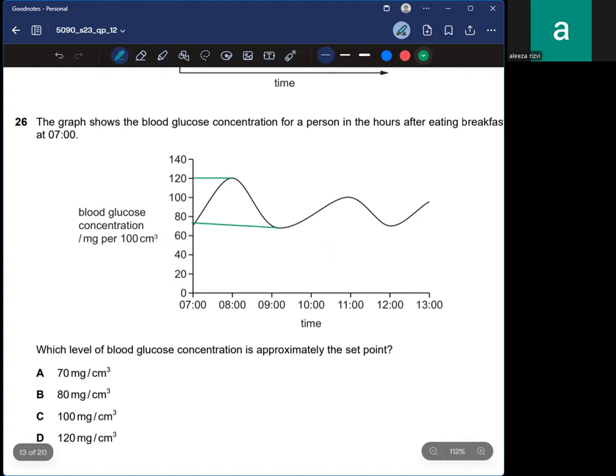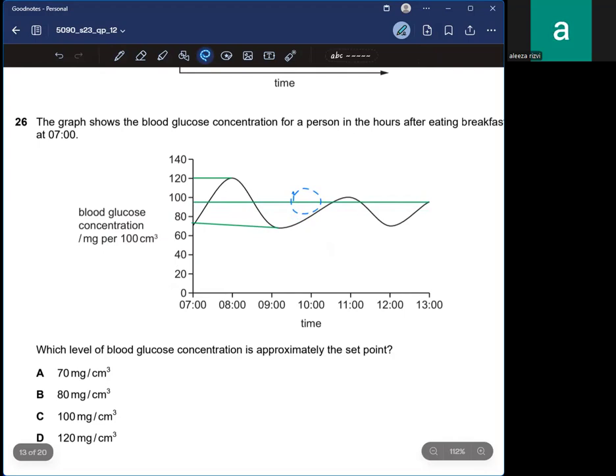So basically they are asking us about the approximate set point, right?